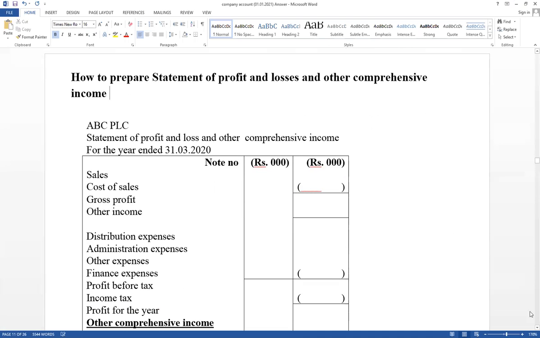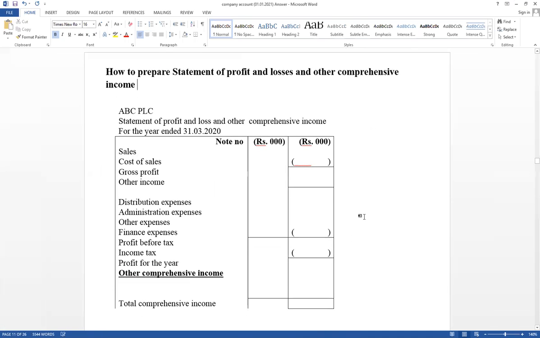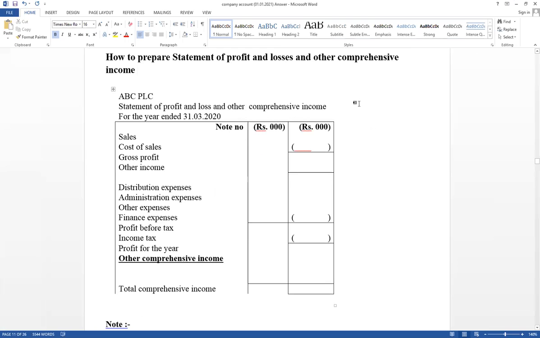Right, this is the format. Statement of profit and loss and other comprehensive income. Based on entity concepts, the name of the business should be written.